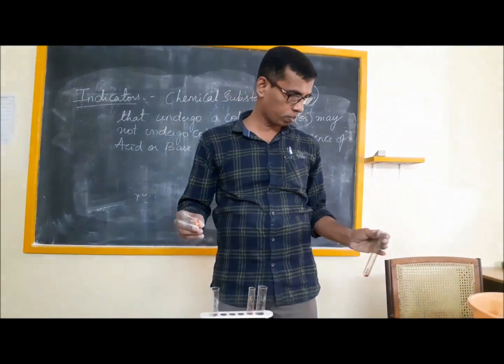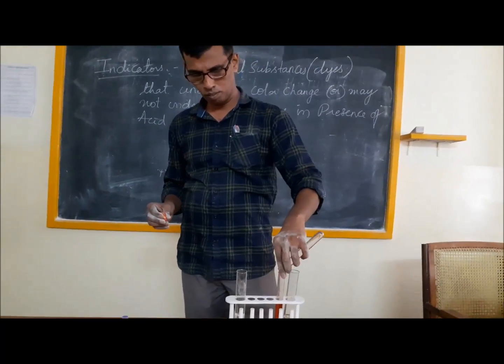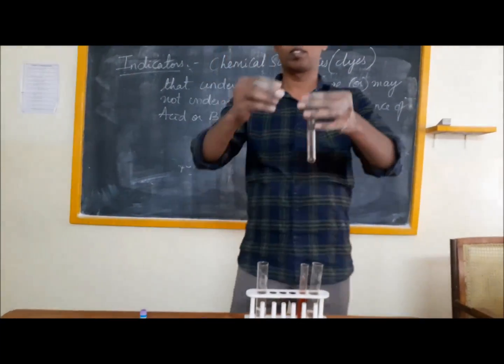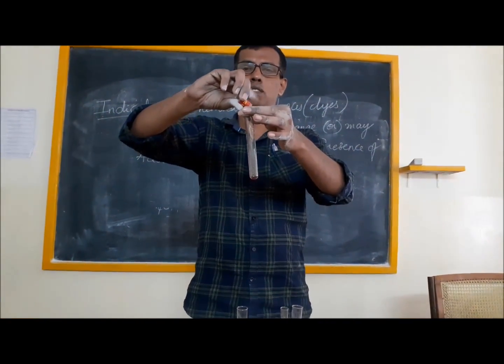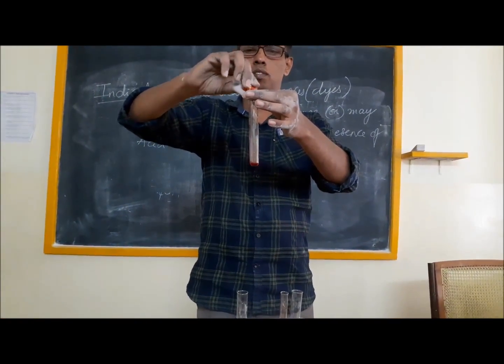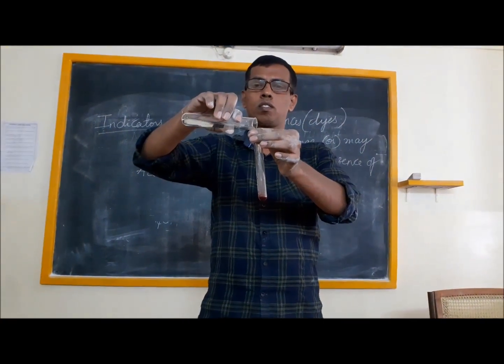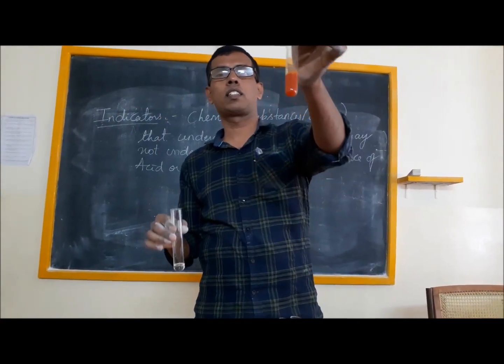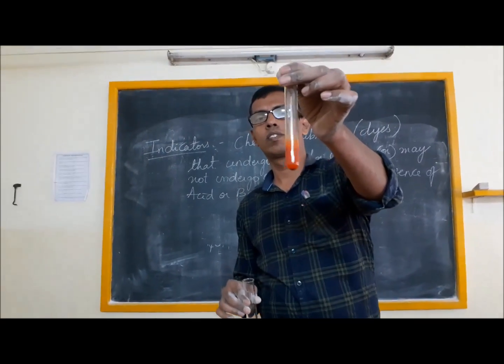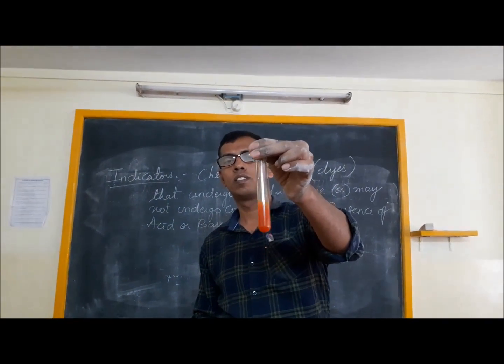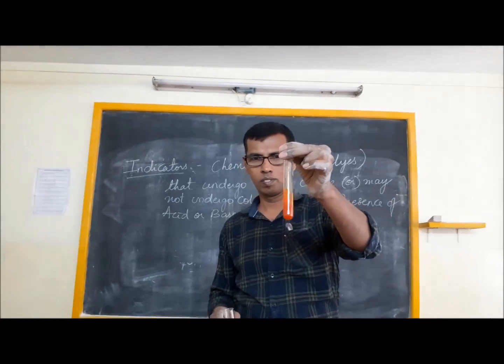I'll take the same and add base. You see it has turned yellow.